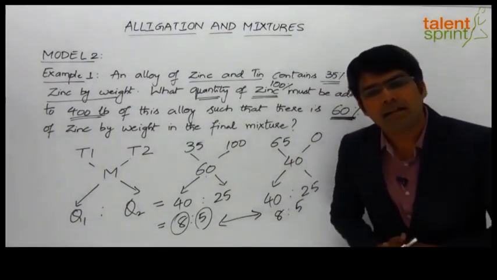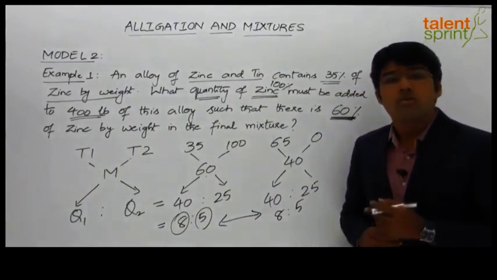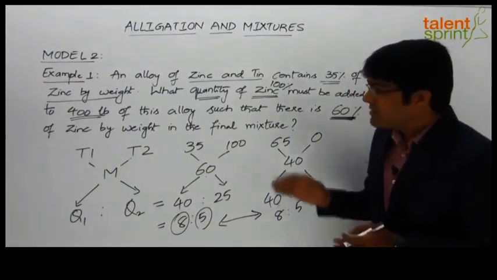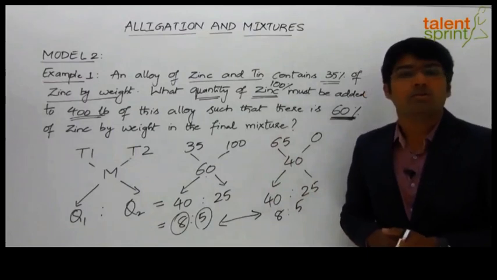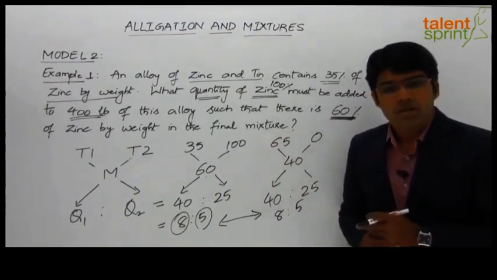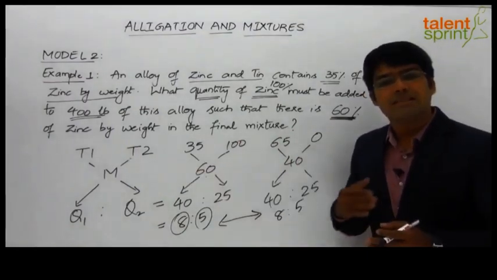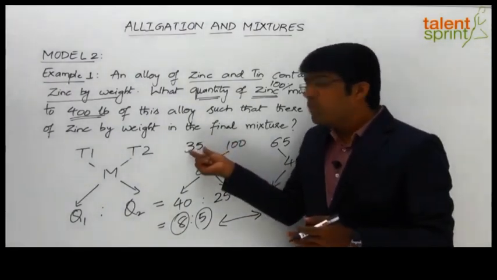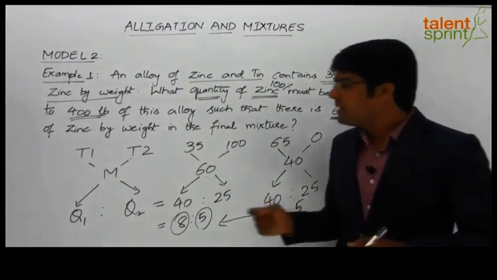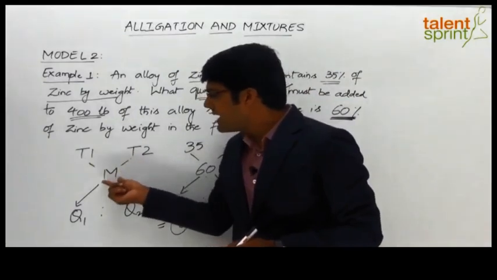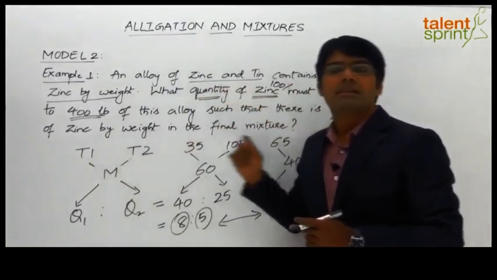One important point that I would like to draw your attention to before we move on to the next example is that when you are solving questions based on model 2, that is based on compound mixtures, we should apply the alligation rule in such a way that we work on only one of the ingredients. Remember that all the values T1, T2 and M must be for the same ingredient.